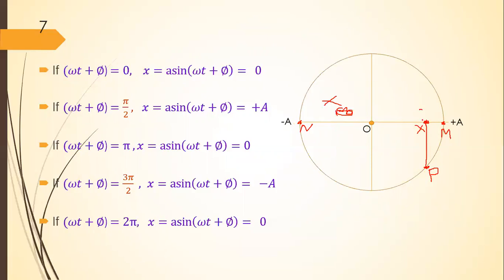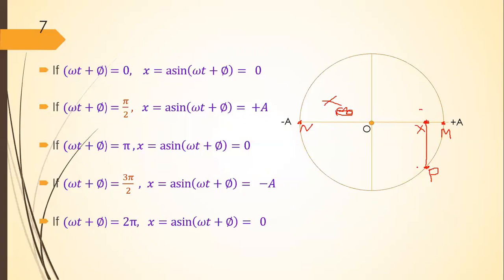And suppose that this particle X changes its position with particle P. The position of the particle X will change with the change in position of the particle P. That is, particle X is the projection of particle P.